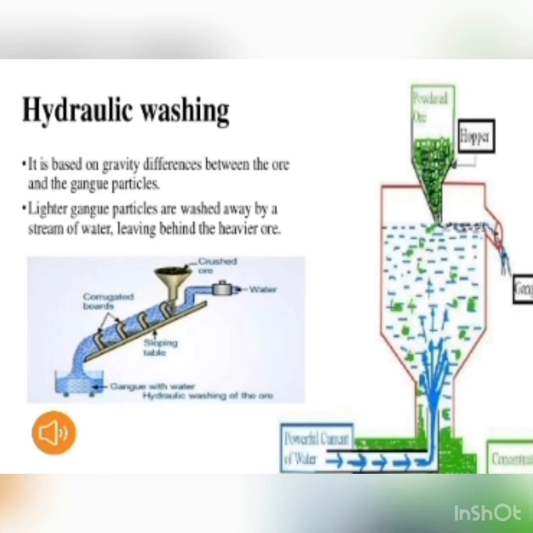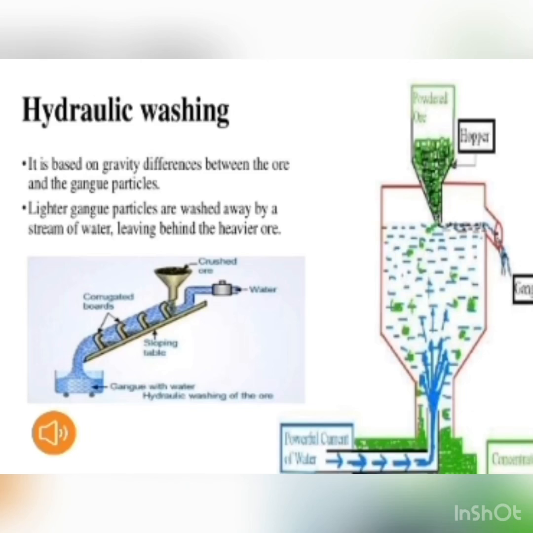The first method of concentration of ore is hydraulic washing, also known as gravity separation or levitation. In this, the powdered ore, which is crushed or ground, is washed by a heavy stream of water.